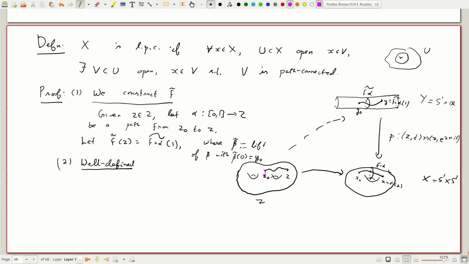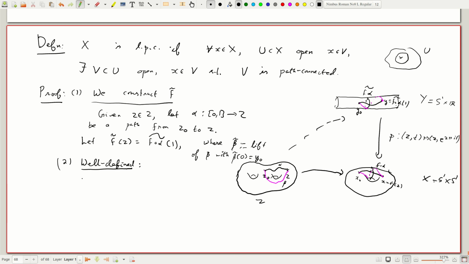Okay, so well defined: now let's take another path. This time let's make things a bit colorful. Maybe I took this path instead, and maybe that path went to something genuinely different, like this one. Maybe it went round like this. Well, what about the lift? Fortunately for us, this one lifts and ends at the same point. It need not. In this picture it does, and under the correct hypothesis it's supposed to. So what is the hypothesis? Let's call this other path, so this is alpha, let's call this other path beta.